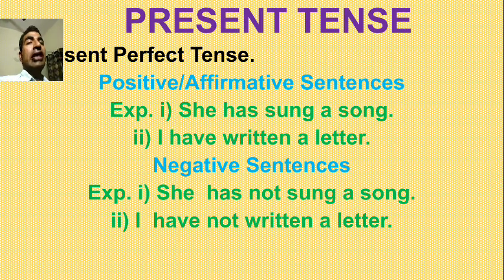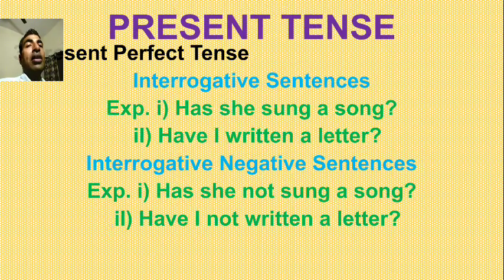So the next kind of present tense is present perfect tense. In perfect, only has and have will be added. So she has sung a song, and the verb of the third form, the past participle form of the verb, will be here. I have written a letter. Negative sentences: she has not sung a song, I have not written a letter. She hasn't sung a song, I haven't written a letter, like this. And in interrogative, present perfect tense: has she sung a song, have I written a letter? In interrogative negative: has she not sung a song, have I not written a letter?